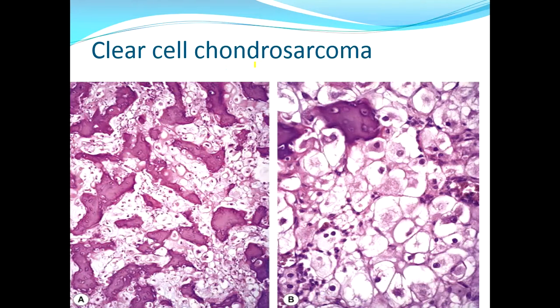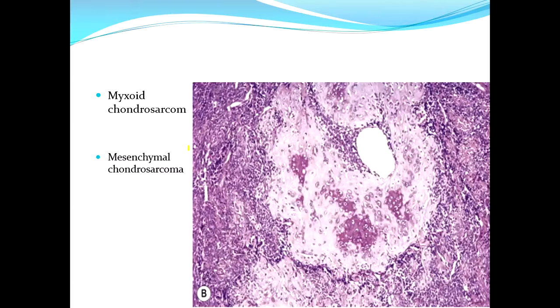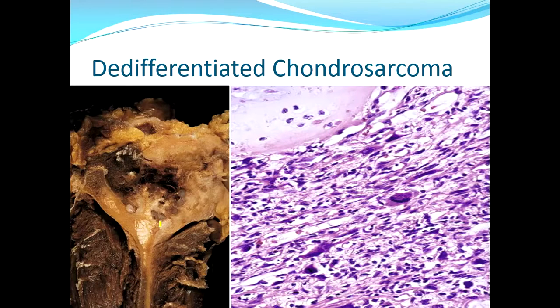This is the histological picture of clear cell chondrosarcoma. This is histological appearance of myxoid or mesenchymal chondrosarcoma and dedifferentiated one.